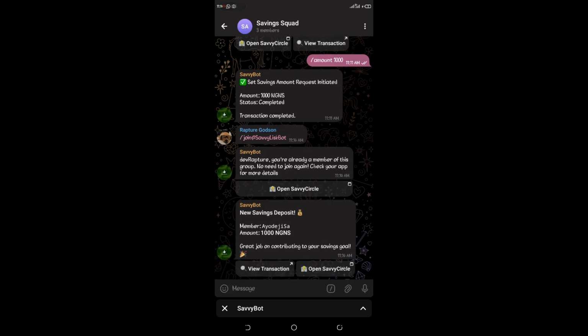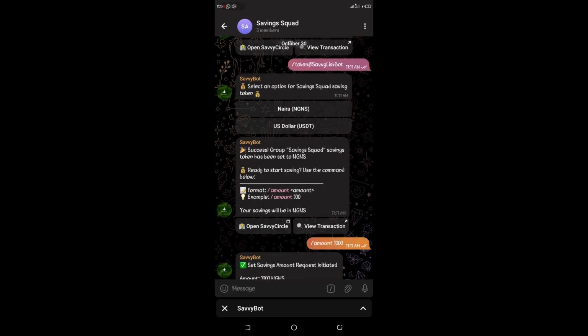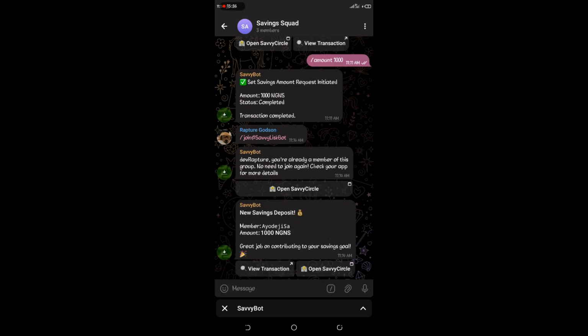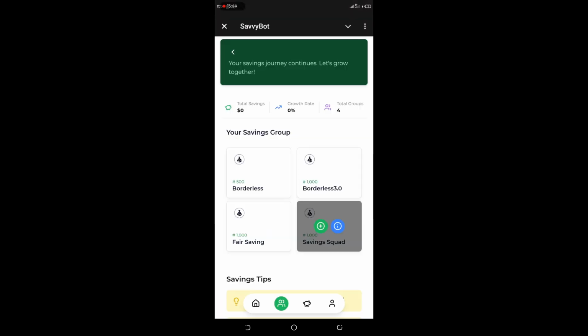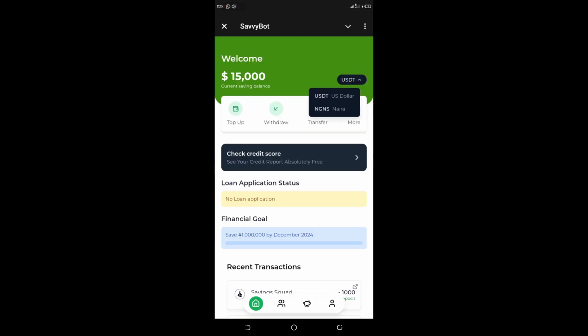So for now, we can see this message sent by the bot saying new savings deposit, member IODG, amount 1,000 NGNS. Remember, we set our savings token to be NGNS. So now I'm depositing 1,000 NGNS. So if I check my balance to confirm, if I go back here, then I switch to NGNS, it should be 14,000. Yes, now it is 14,000 because I deposited 1,000 to the Saving Squad group.